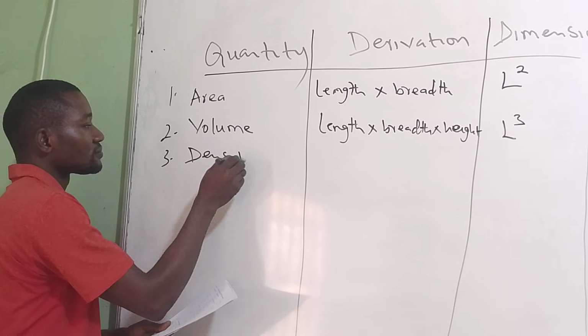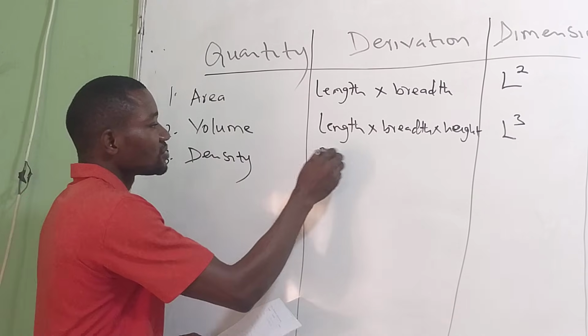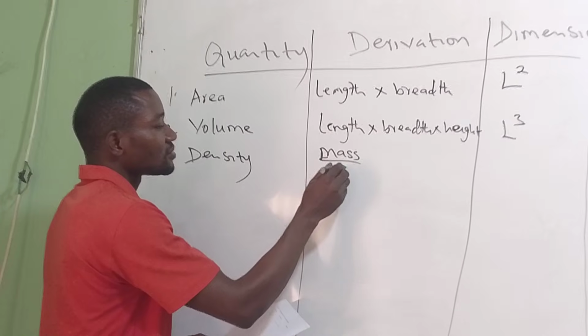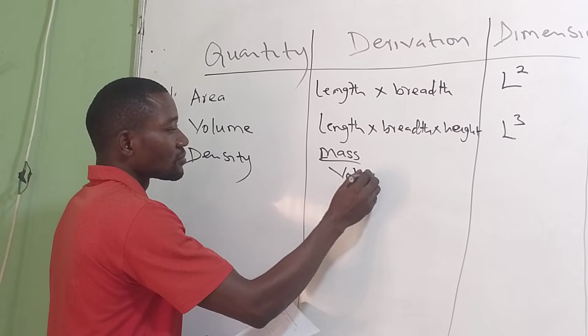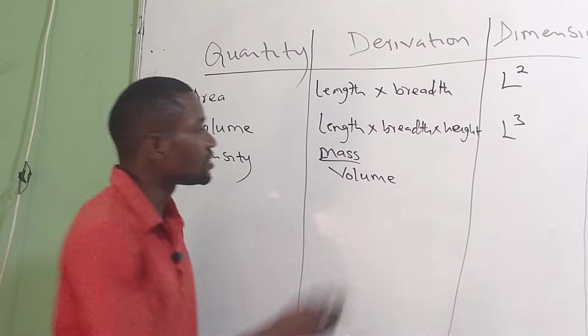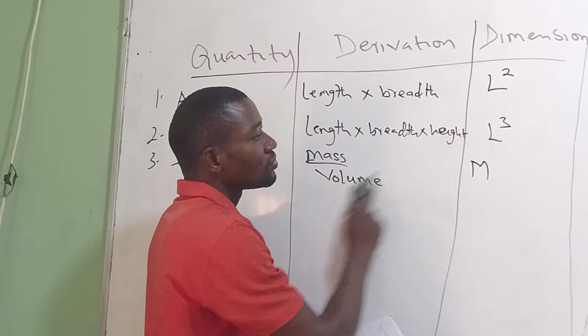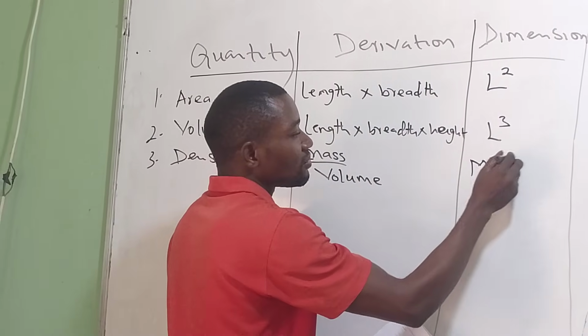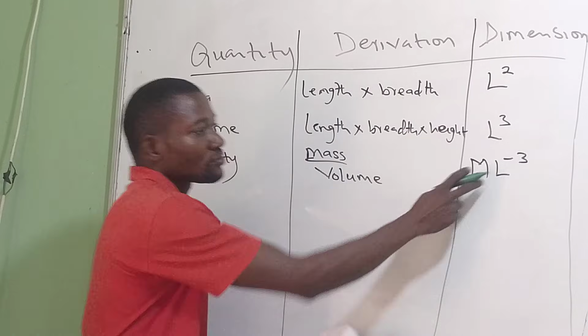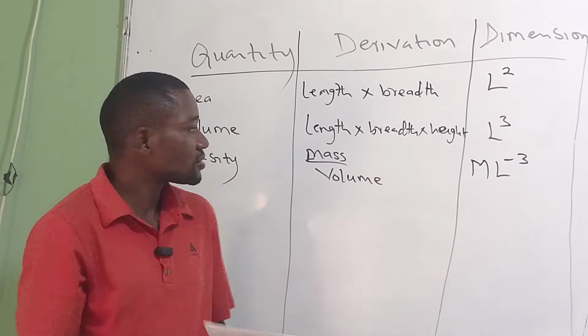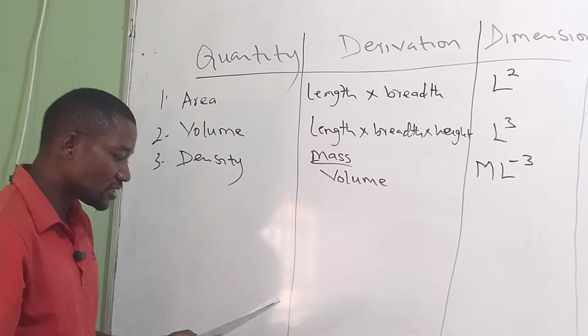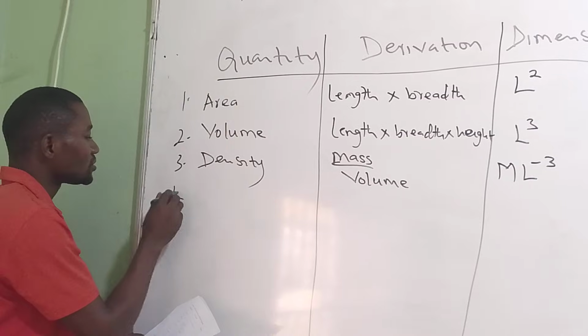Density. What is density? Mass over volume. So dimensionally, mass is M, volume L to power 3. So this is the dimension for density. Let's look at other physical quantity.